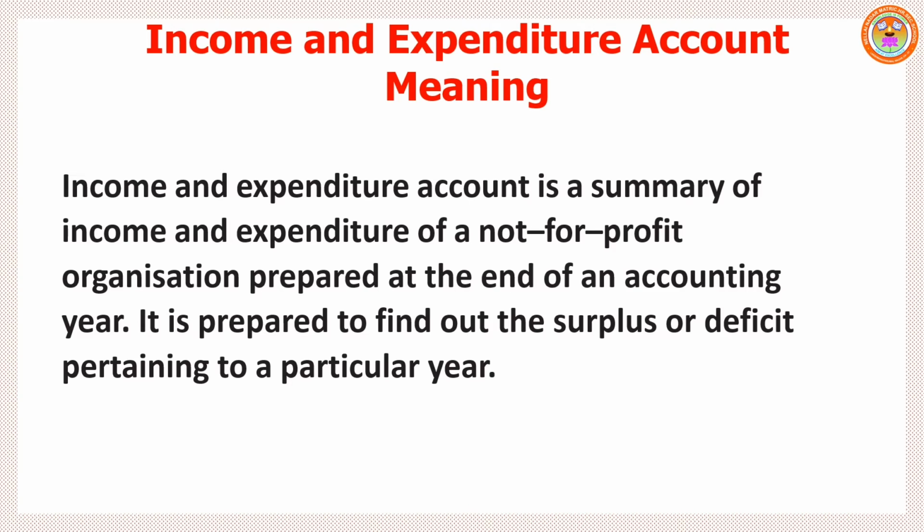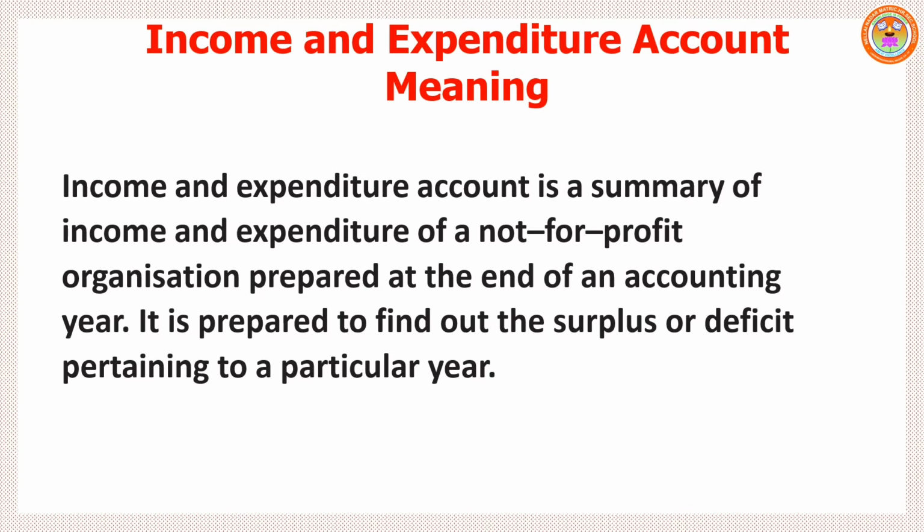It is just like profit and loss account. All the incomes are shown on the credit side, that means right hand side. All the expenditures are shown on the debit side, left hand side. It is prepared following the accrual basis of accounting, that means cash items and non-cash items.